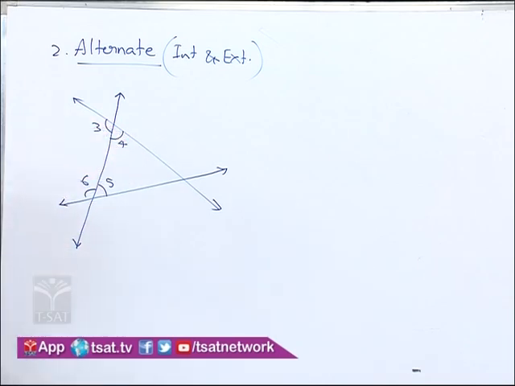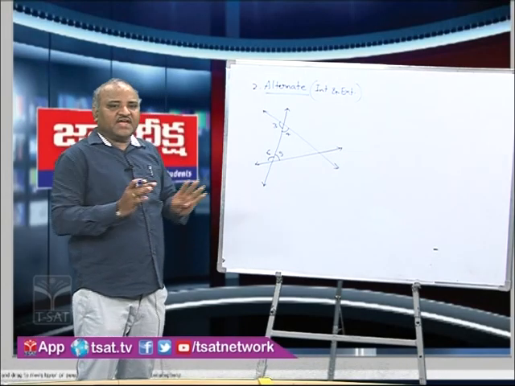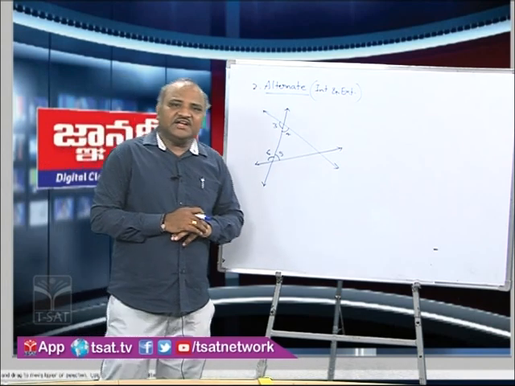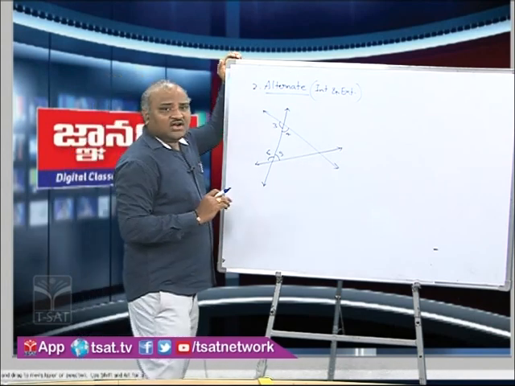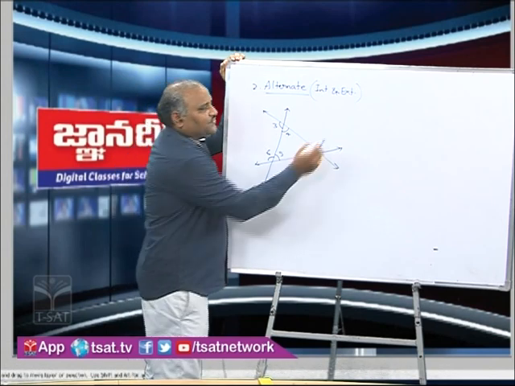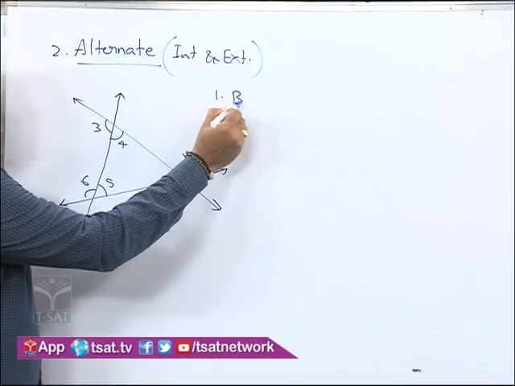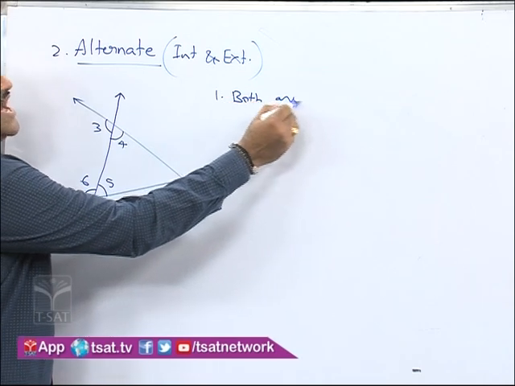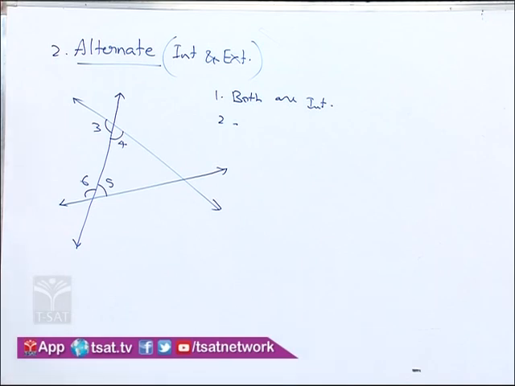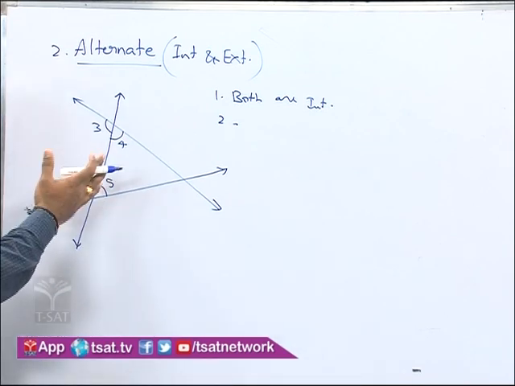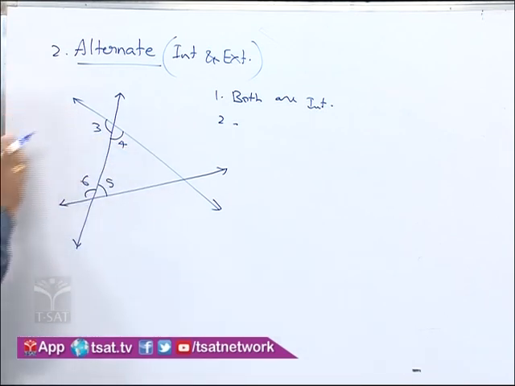Now among these interior angles, which pairs can be considered as alternate interior angles? Now the first condition is both must be interior. Both are interior, that is okay. Already we have taken only interior angles, satisfying the first condition. The second condition is both must be on either side of the transversal.